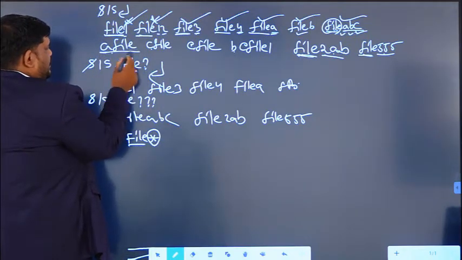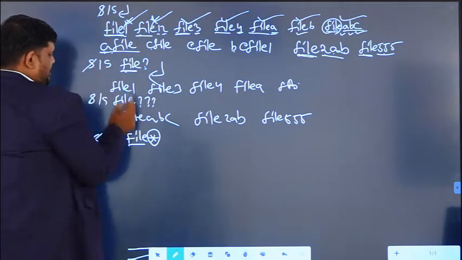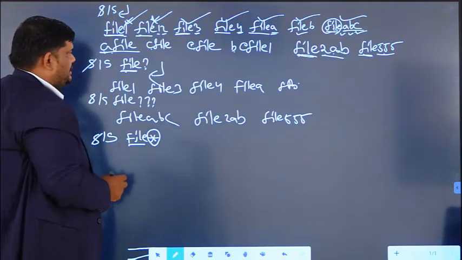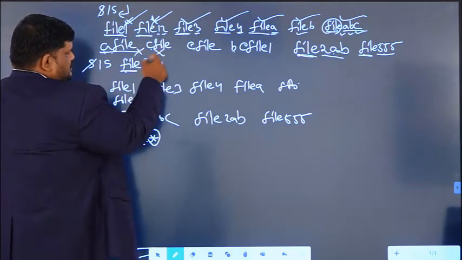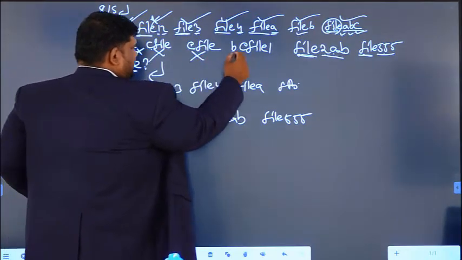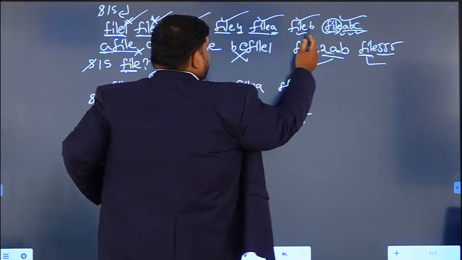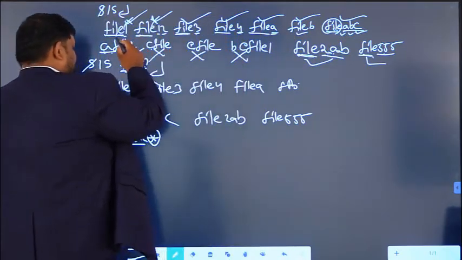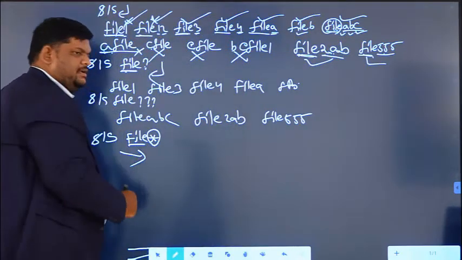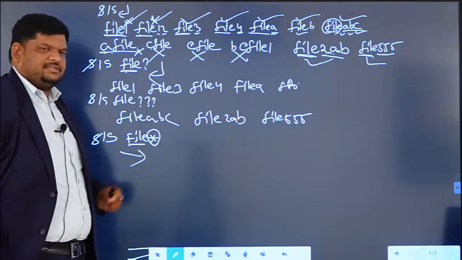This will not come because it is starting with A, but we have to start with file. So this will not come, this will not come, this will not come, and this will come, and this will come. So 1, 2, 3, 4, 5, 6, 7, 8, 9. These 9 files will come as output for file star.